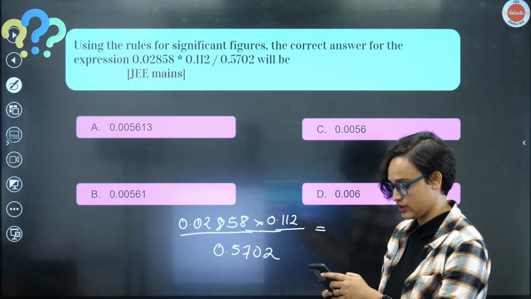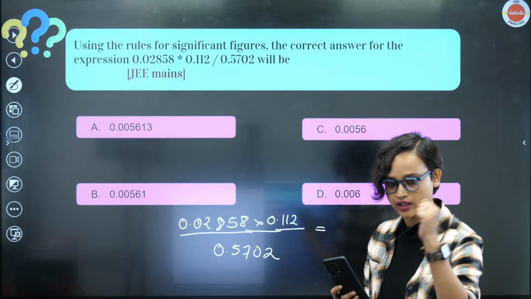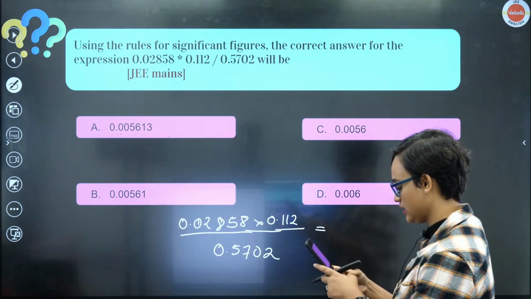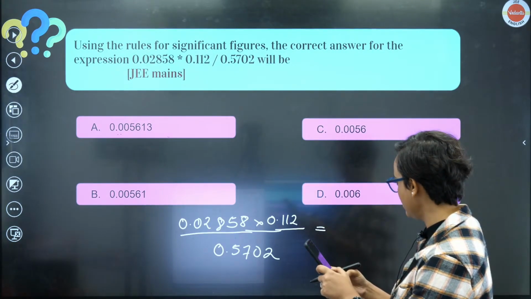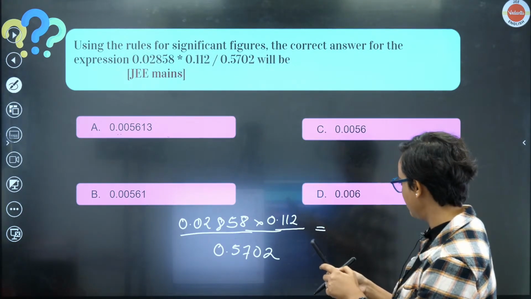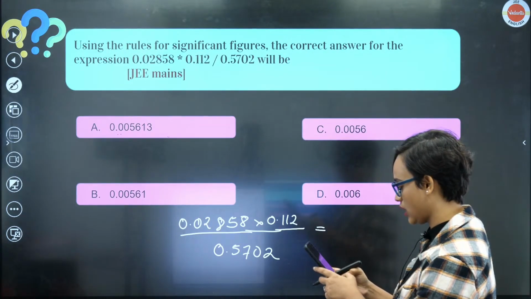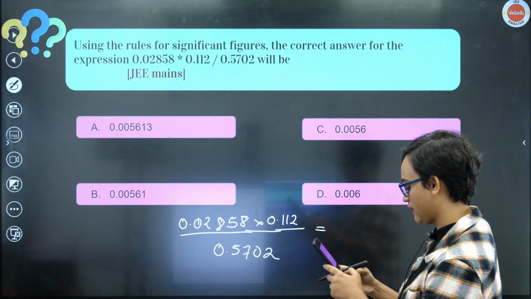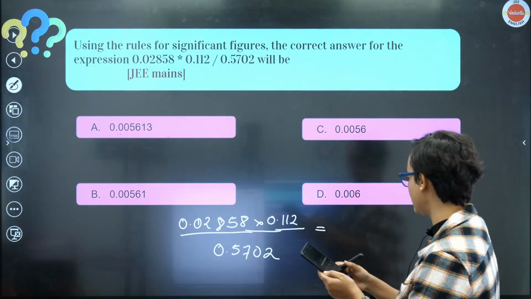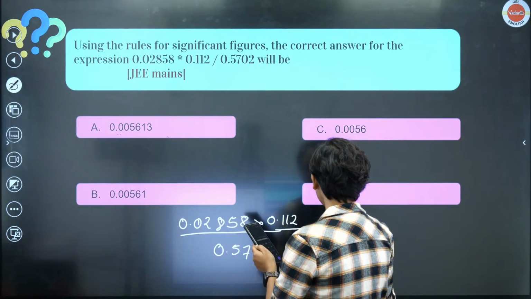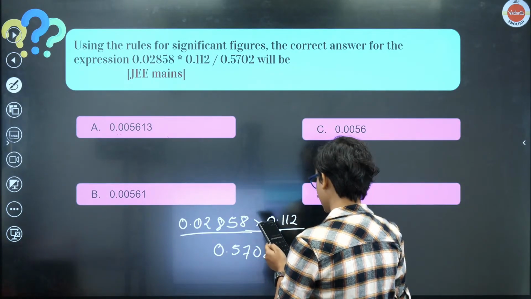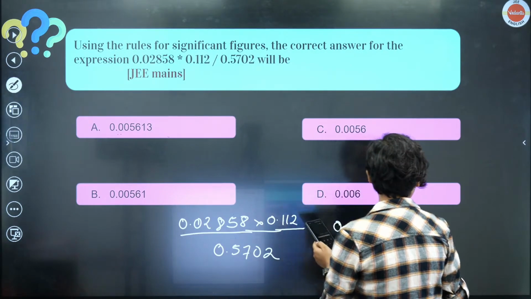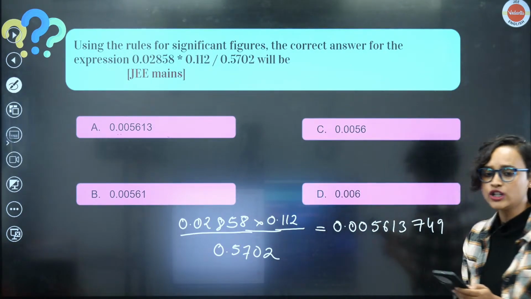Let's use the calculator. 0.02858 multiplied with 0.112 is this, then divided by 0.5702 is equal to, okay, we found the answer. The answer is 0.005613749. Somewhat this is the answer.